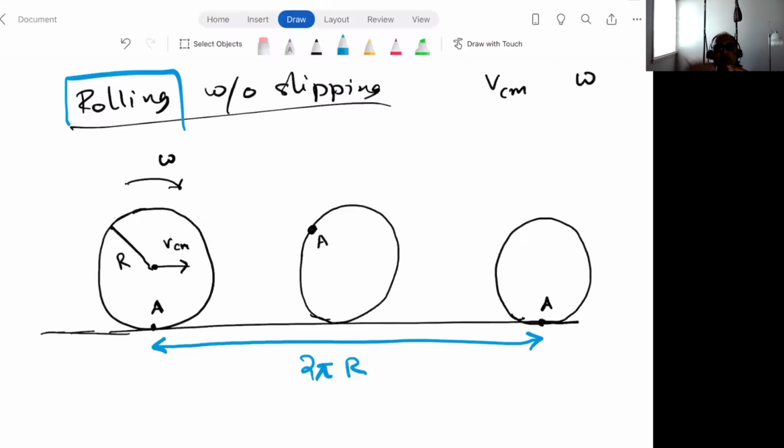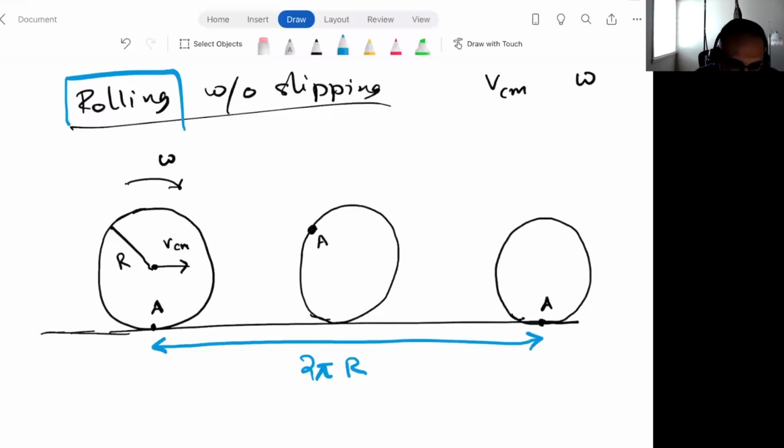If the wheel was slipping, then we had no way of knowing how much distance it's traveled, because the point A might have been in touch with the ground for a while, and then the wheel rotates a little bit and the next point comes in touch with the ground and stays in contact for a while. But that's not what's happening here. The wheel is rolling without slipping, so every point on the wheel just touches the ground exactly once, and so the distance traveled by the wheel is 2 pi r, right?